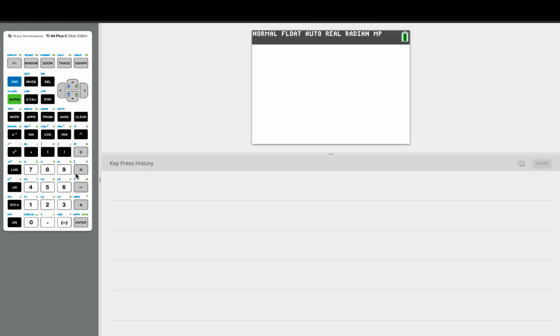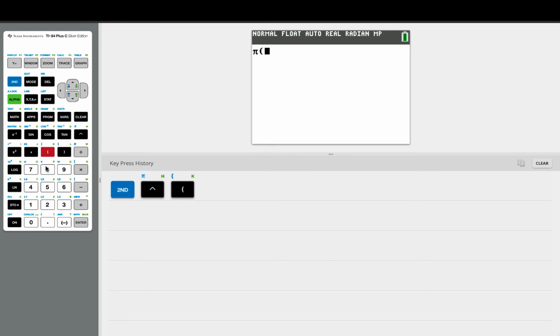All right, so we're going to type this into our calculator. This time I'm plugging in pi because I'm not leaving the answer in terms of pi. So on your calculator, you would go second, and then over here is the pi symbol. It's the little caret button that has the pi in the blue. So now I've got my pi.